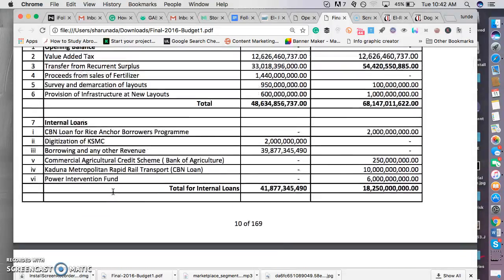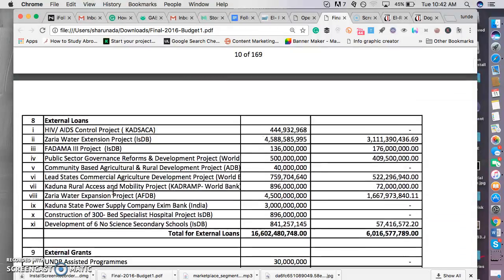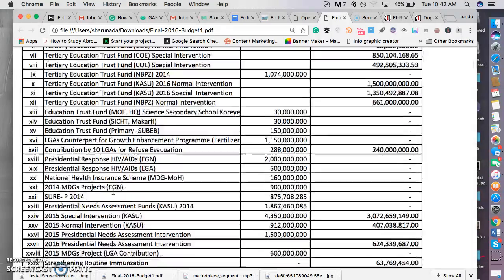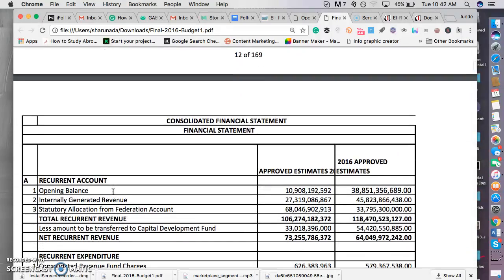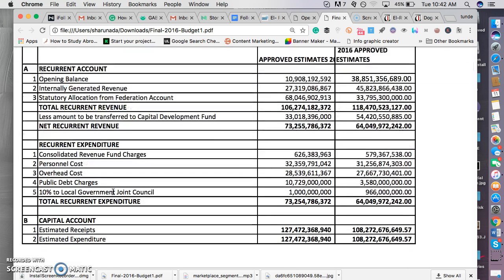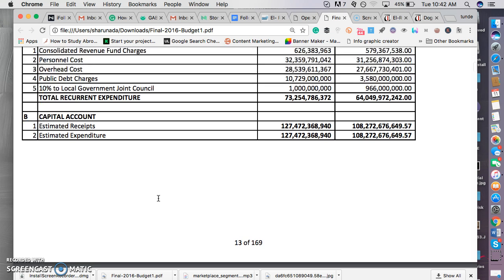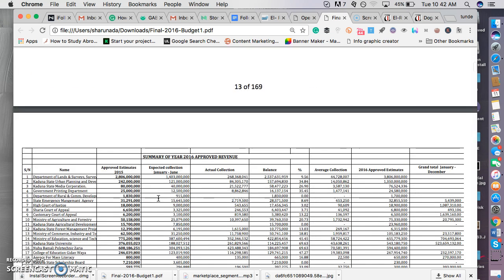But right here, you have to pay attention to the details. The details are where you find everything you have been looking for. As you're all aware, Follow the Money follows money in health, education, and environment. Basically, we have that focus. So you go straight to where health, education, and environment are to see what the capital projects are for the Kaduna State government, and that is exactly how to do it for other state projects too, and even up to the federal government budget too.